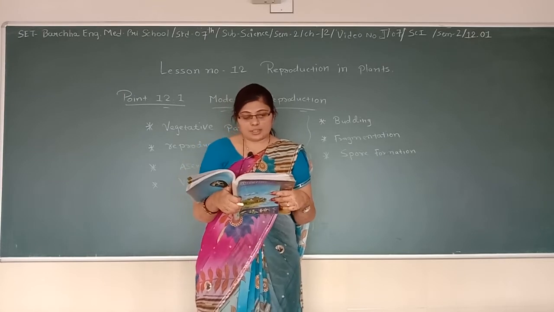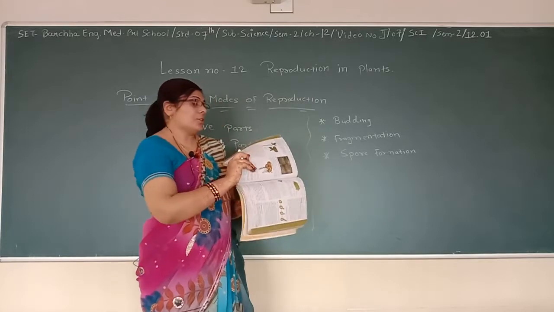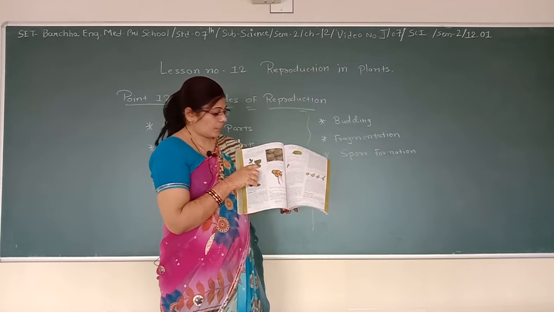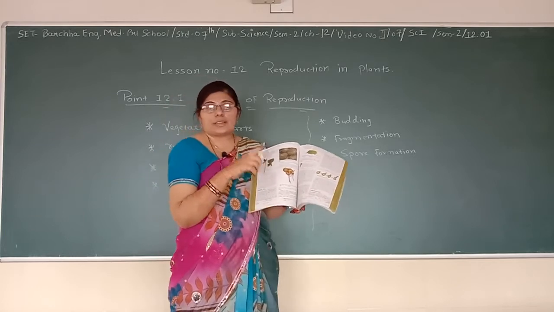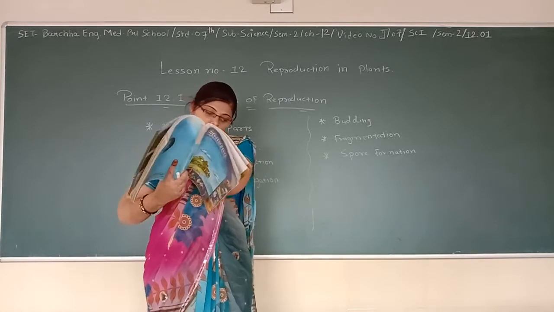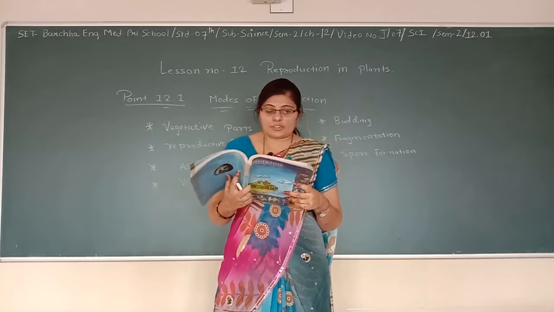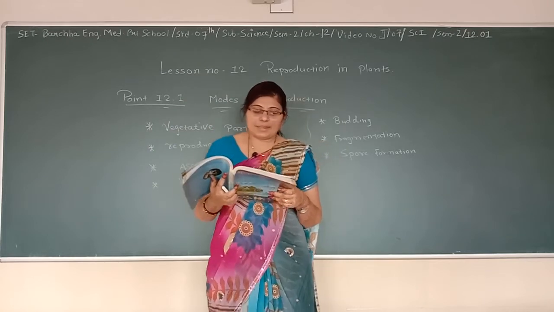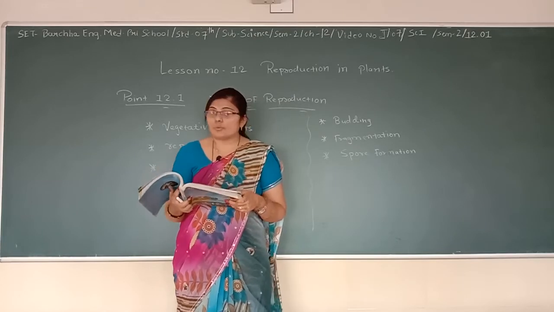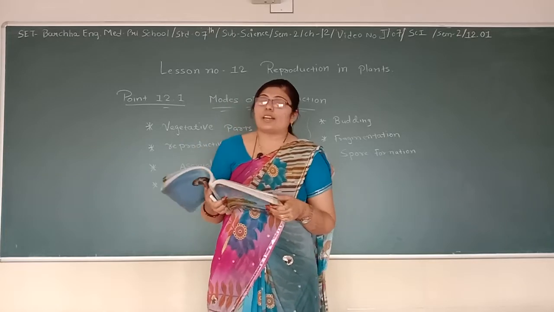You can see in figure 12.2. See guys, first of all let's see figure 12.1. Here is the bud in the axil. Here is a node. Node means the stem-like part. So now let's read more and understand this. A bud consists of a short stem around which immature overlapping leaves are present. Vegetative buds can also give rise to a new plant. So all these are very useful because they also give rise to a new plant.